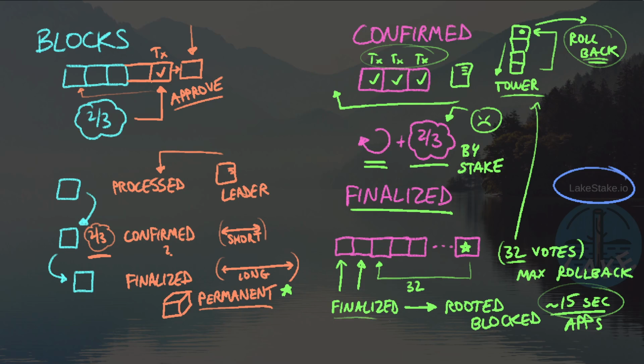If we're a slow-moving application, then we might as well wait the 15 seconds because from a human perspective, 15 seconds isn't that long. But if we're a very fast-moving type of application, maybe we're trying to make trades on the network, then we have to decide between the risk of assuming a transaction that was confirmed is going to be permanent, which, again, should be the case, or truly, again, waiting that 15 seconds. So that is how blocks move from the processed to the confirmed and then to the finalized state.